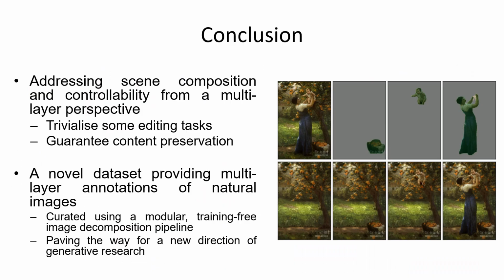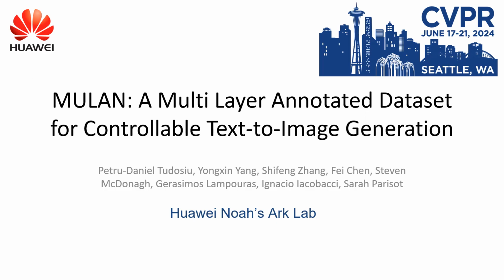To conclude, we introduce MuLAn, a novel dataset providing multi-layer decomposition of RGB images, comprising a wide range of scene types, image styles, resolution, and object categories. With MuLAn, we aim to open new possibilities in compositional text-to-image generative research. Thank you for your attention, and please visit our poster for more details.